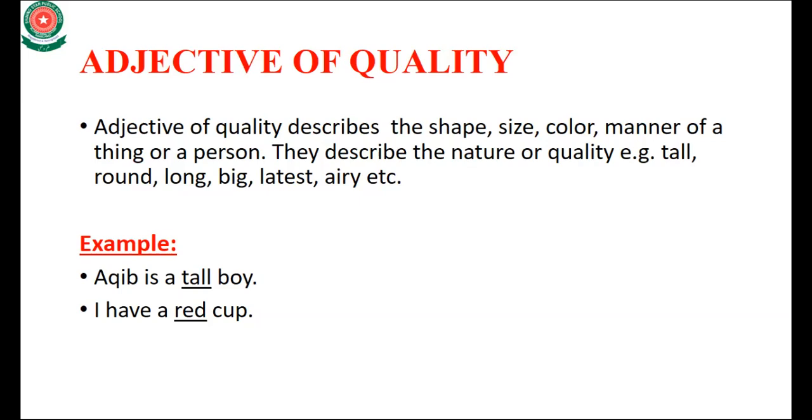They describe the nature or quality. For example: tall, round, long, big, latest, airy. These are all adjectives of quality.